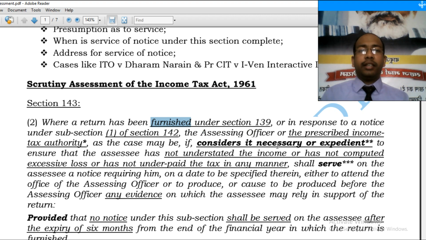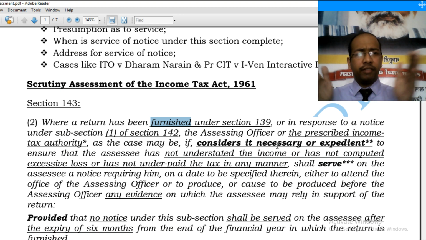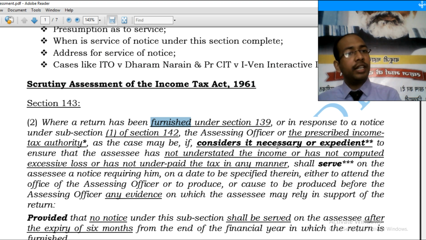So what is the effect? It is true, no material is required while giving 143(2). However, the assessing officer is bound to apply his mind to the contents of the return. When he is bound to apply his mind to the contents of the return, only after due application of his mind, he comes up that